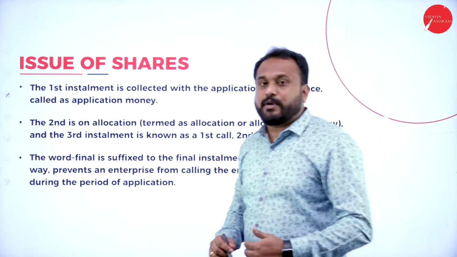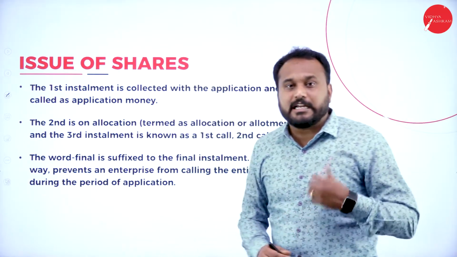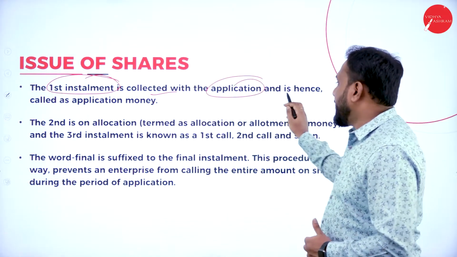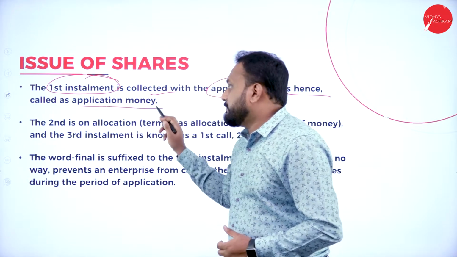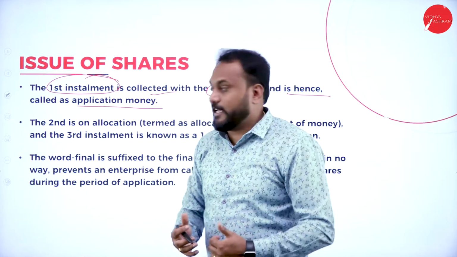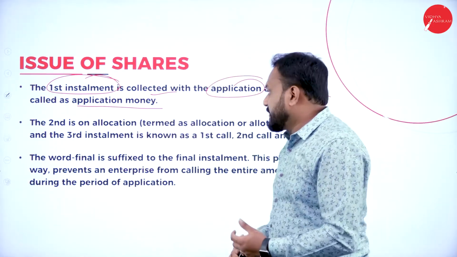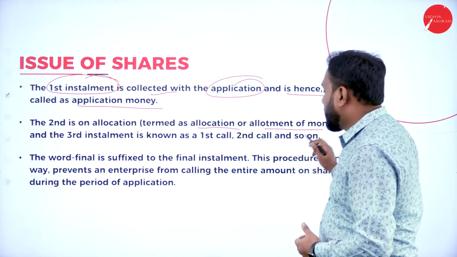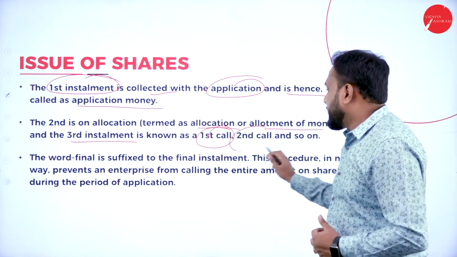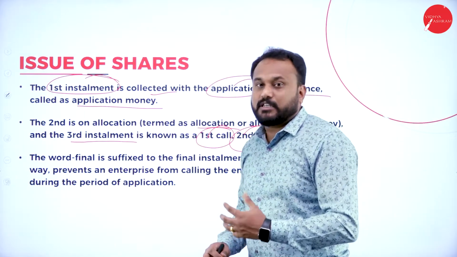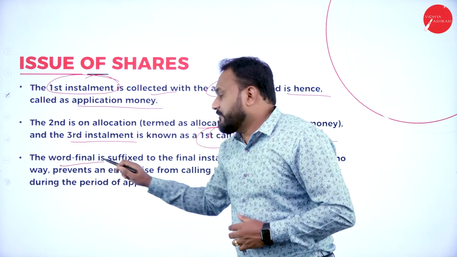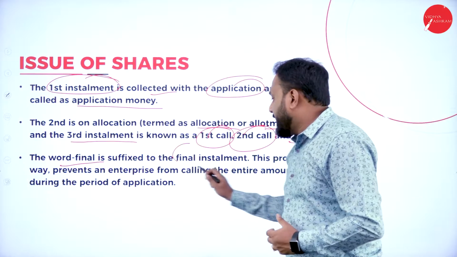Now when we go for the issue of share, you are supposed to know the installments also. That is, the first installment is collected with the application, and hence it is called application money. So what is application money? The first installment is taken when the application you are supposed to take it. The second is on allocation, that is termed as allocation or allotment of money. The third installment is known as the first call, second call, and so on. That is what the calls are all about. And here the word final is suffixed to the final installment.